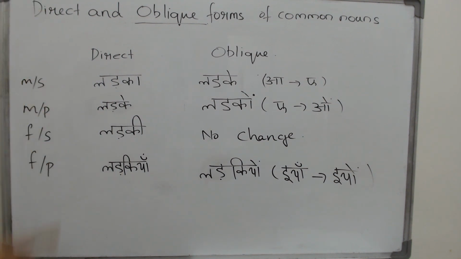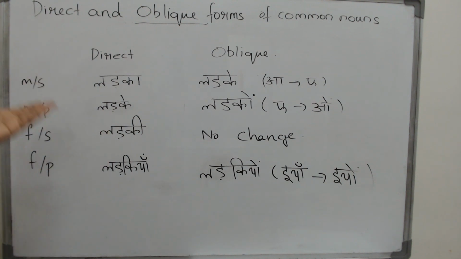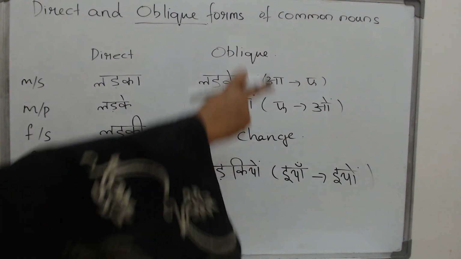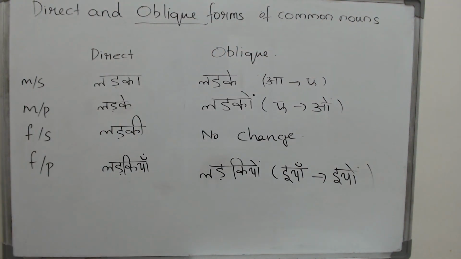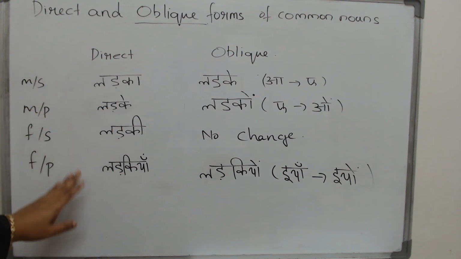Or take any particular girl, for example Ganga, whatever you put after her, the proper noun will never ever change. Names forever, whether they are the subject or the object, will remain the same. What will change? Only the common nouns, only the jativachak sanya, and these are the four main categories.